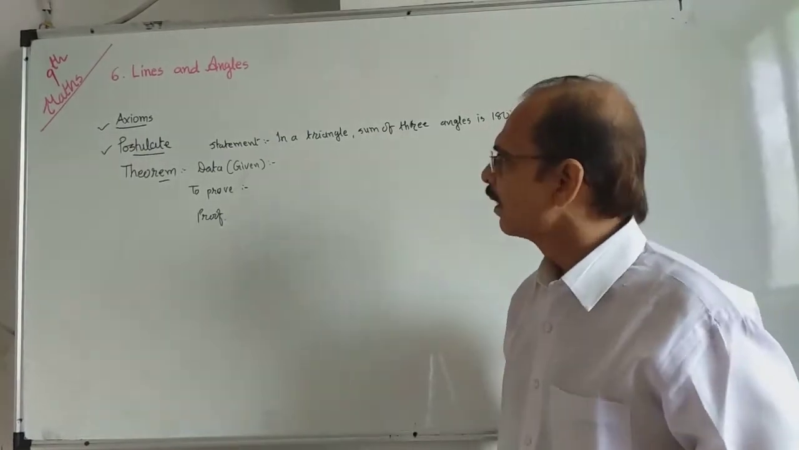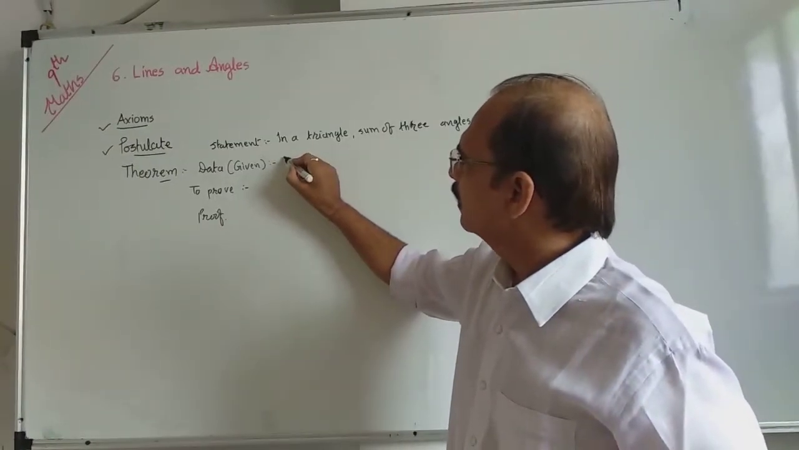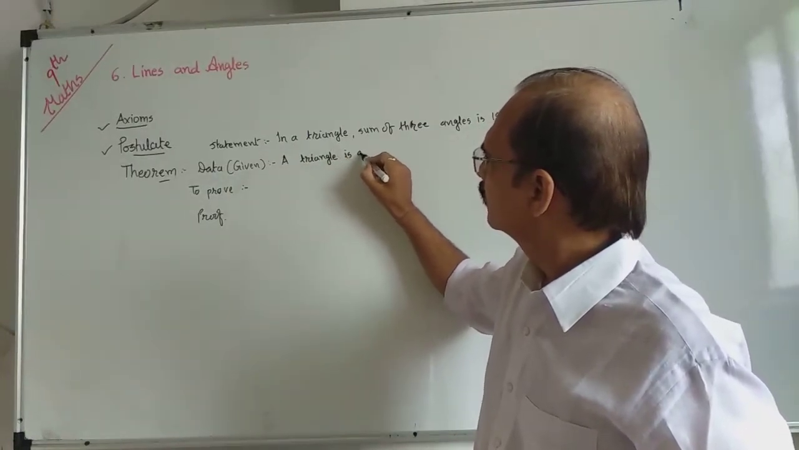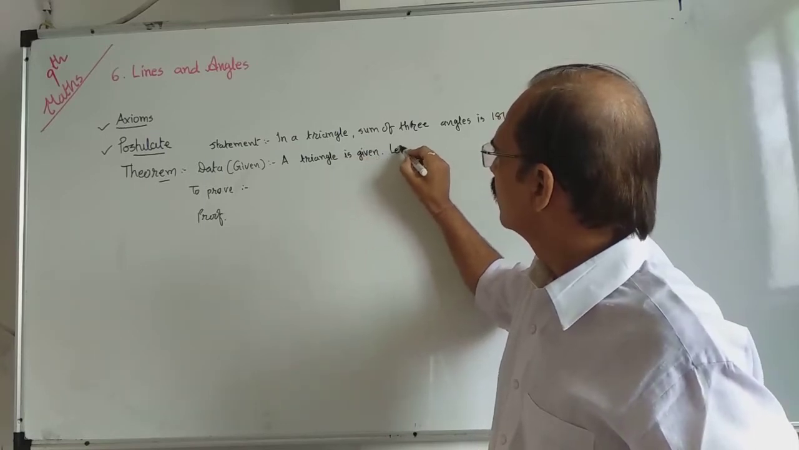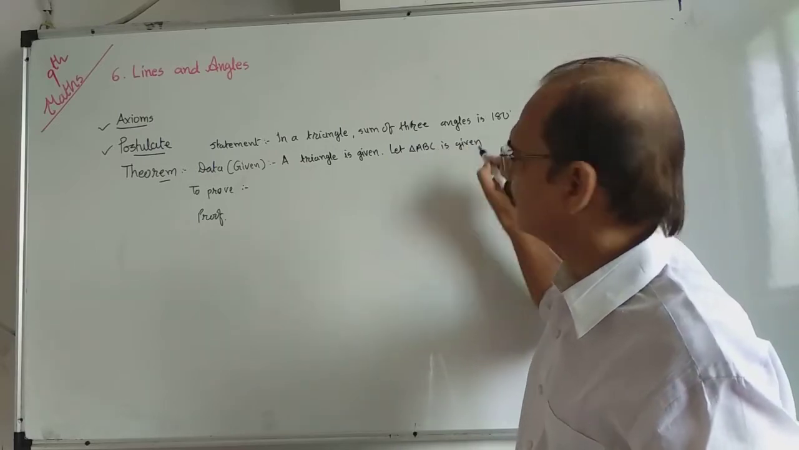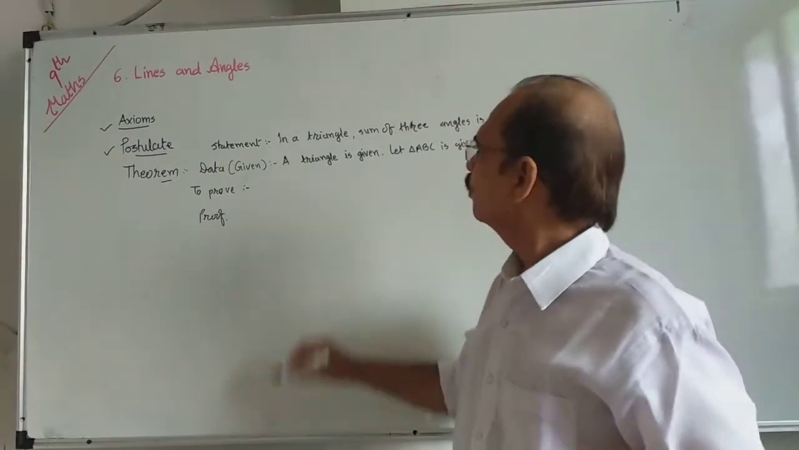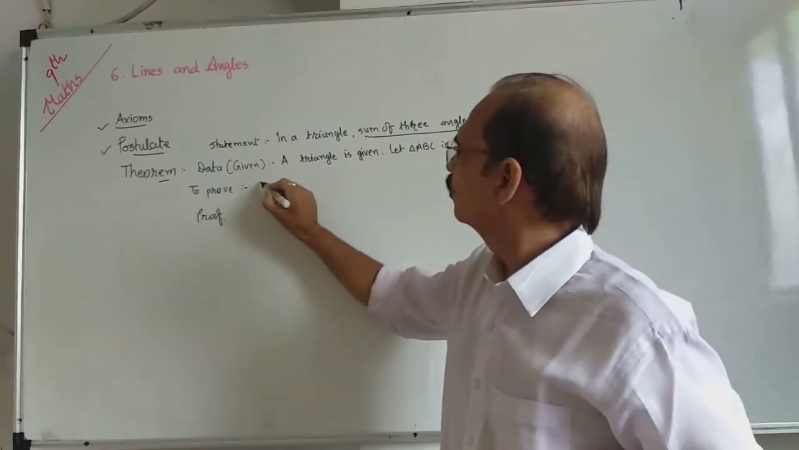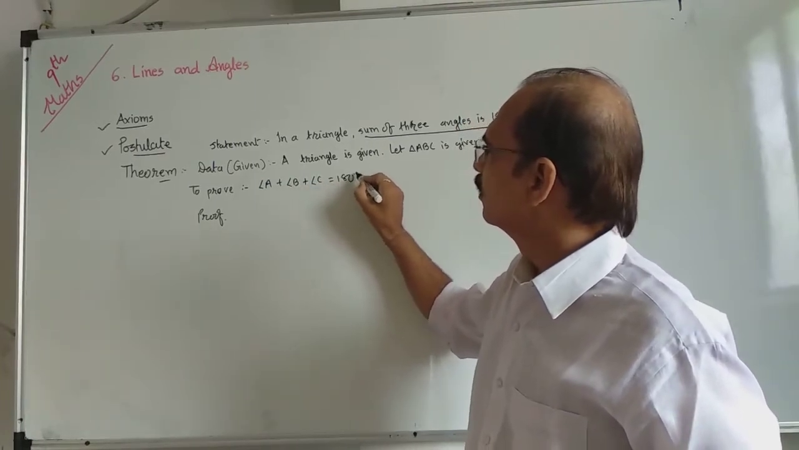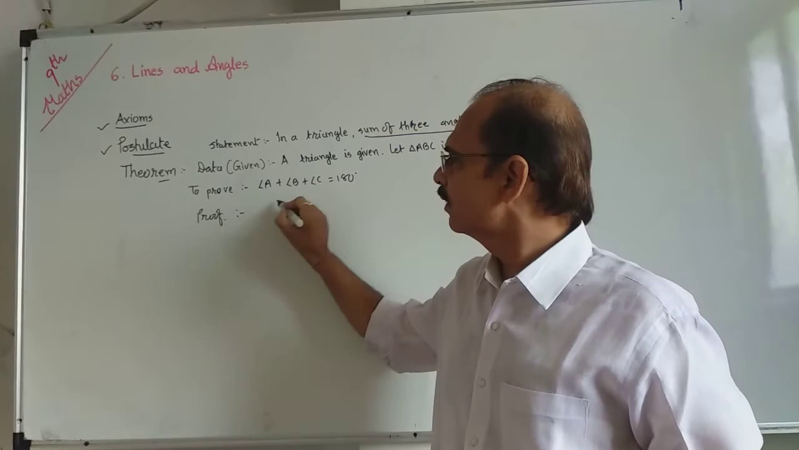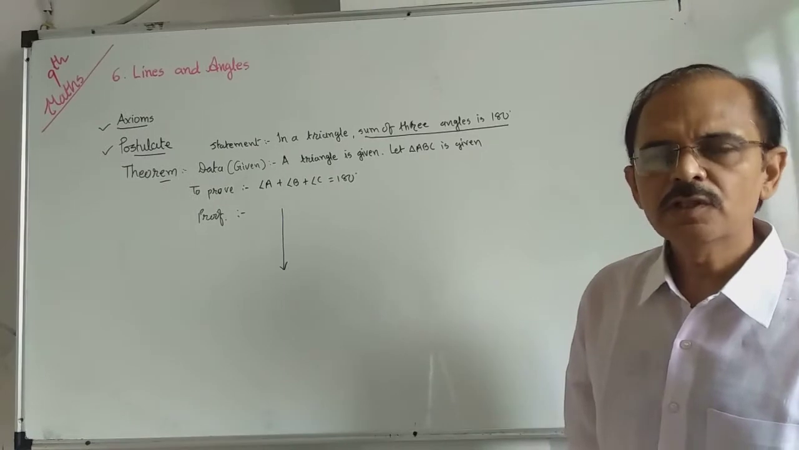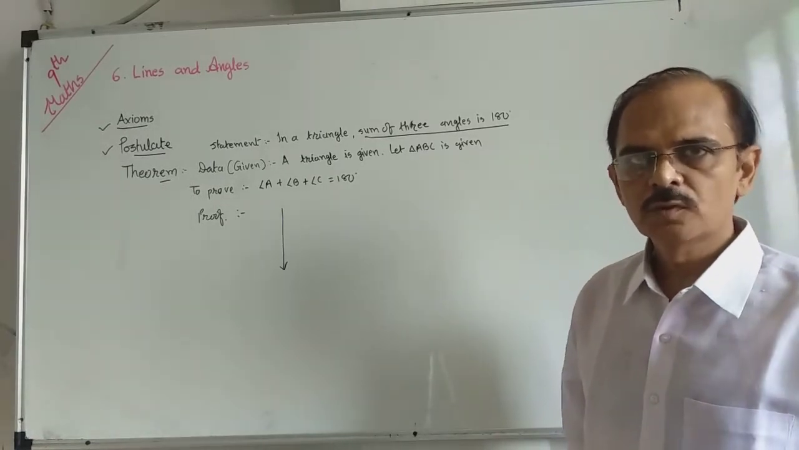Means theorem. Data is what? A triangle is given. You can give the name, like triangle ABC is given. What we are going to prove? Sum of three angles is 180. So you can write angle A plus angle B plus angle C equal to 180. And the proof is what? With the help of some logical argument, prove that sum of three angles is 180, which we will also prove in the same chapter. Okay?